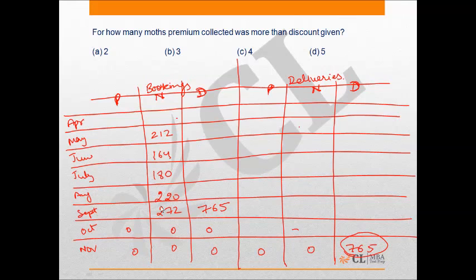So from here I can calculate the value of premium bookings, which results in 323, right? So these 323 will be the premium bookings delivered in the same month, okay, and this 272 will be delivered in the month of October. Again, the premium is 0, okay, so the rest will be discounted only.